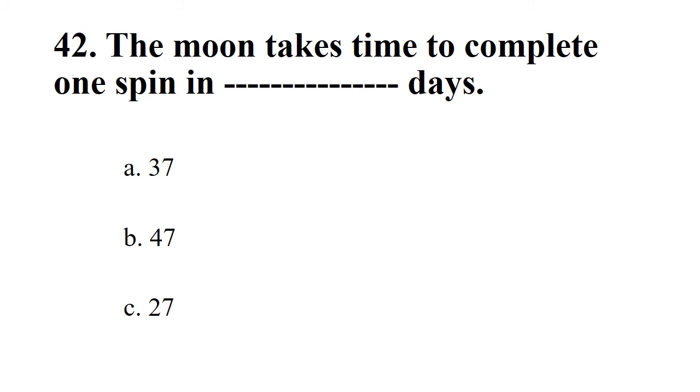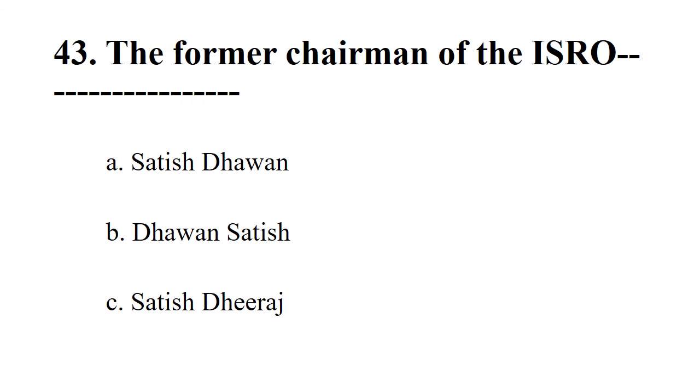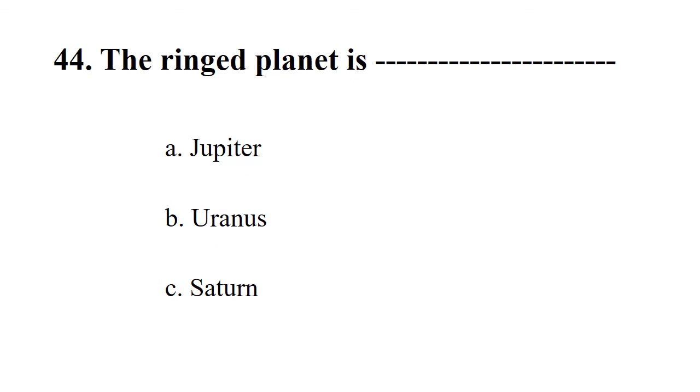Options: 37, 47, 27. The right option is 27. Next. The former chairman of ISRO. Options: Satish Dhawan, Dhawan Satish, Satish Dheeraj. The right option is Satish Dhawan.